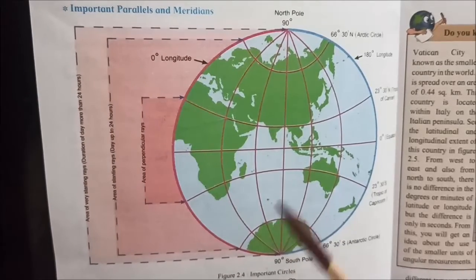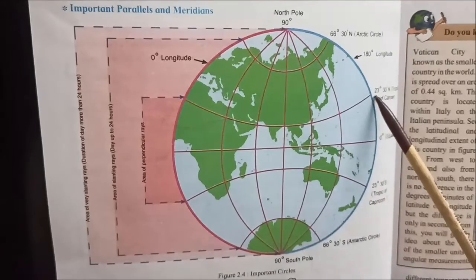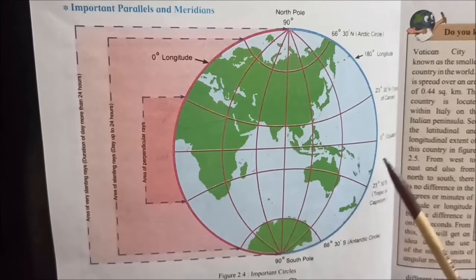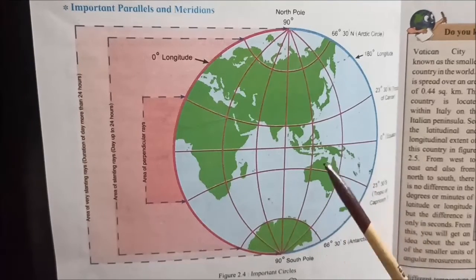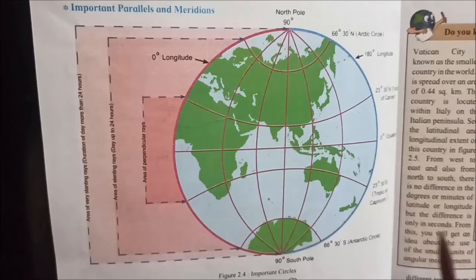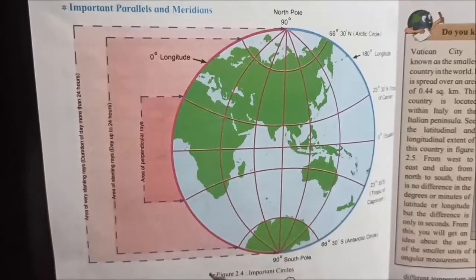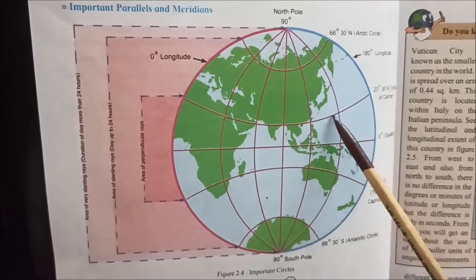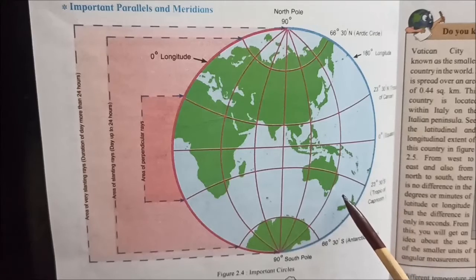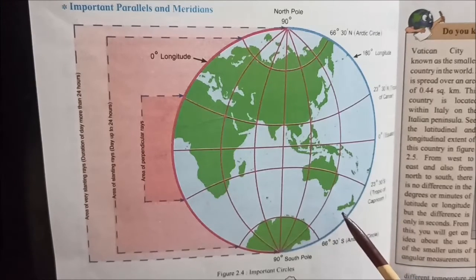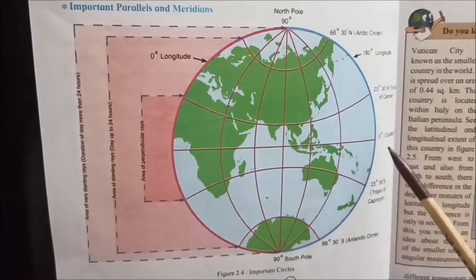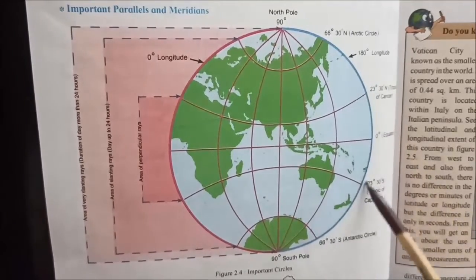All places between 23 degree 30 minutes north and south of the equator receive perpendicular rays on 2 days in a year. Other areas of the earth never get perpendicular rays. The parallel at 23 degree 30 minutes north and the parallel at 23 degree 30 minutes south of the equator are called the Tropic of Cancer and Tropic of Capricorn respectively.